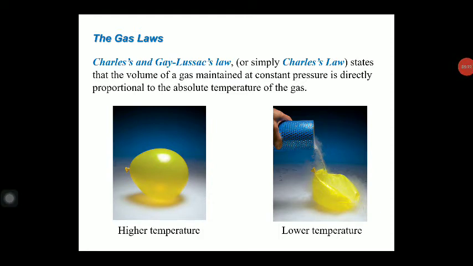Second law that we have done is Charles's law, and in this law, volume is directly proportional to the temperature. This is the high temperature and this is the low temperature. So at low temperature, you can see the shrinkage of the balloon take place. The volume decreases. तो हाई टेम्परेचर वॉल्यूम बढ़ जाता है एंड लो टेम्परेचर वॉल्यूम घट जाता है.